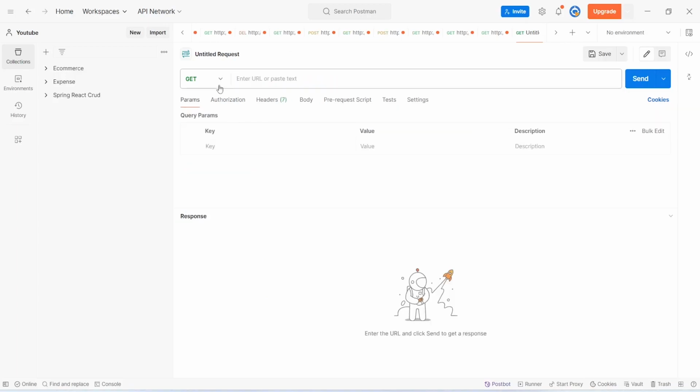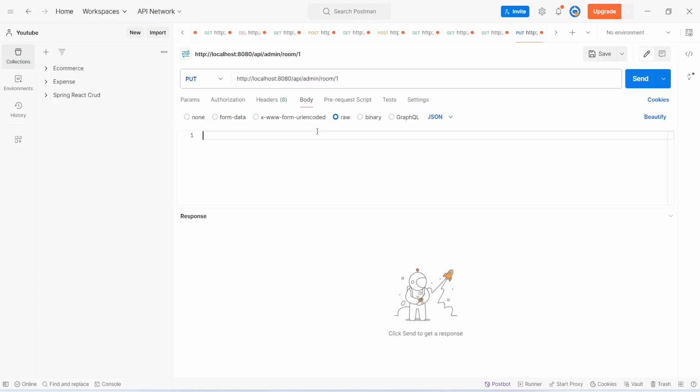And after this, let's create a new request. And after this, from the request types, we will select put. And after this, we need to give the URL, which is http localhost 8080/api/admin/room/1. And after this, we will click on this body tab, and in this we will select raw. And after this, we need to give the request body data. And for the room name, I will give it as room 1 updated, and for the type, I will give it as studio. And after this, for the price, I will give it as 500.